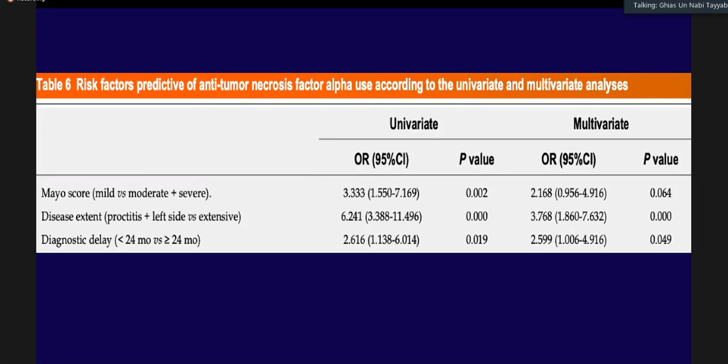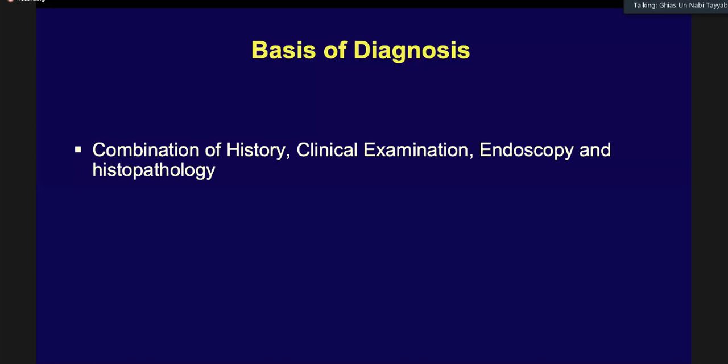And one can see that with this univariate multivariate analysis, the ones who are diagnosed early as compared to the ones who are diagnosed late, the severity index and disease extent is always different. Now, the basis of diagnosis remains a combination of history.